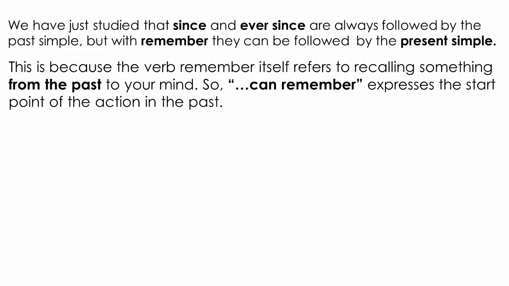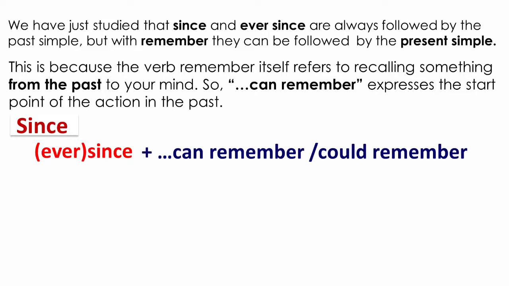This is because the verb remember itself refers to recalling something from the past to your mind. So, can remember expresses the start point of the action in the past. For this reason, since and ever since can be followed by can remember or could remember as the following.